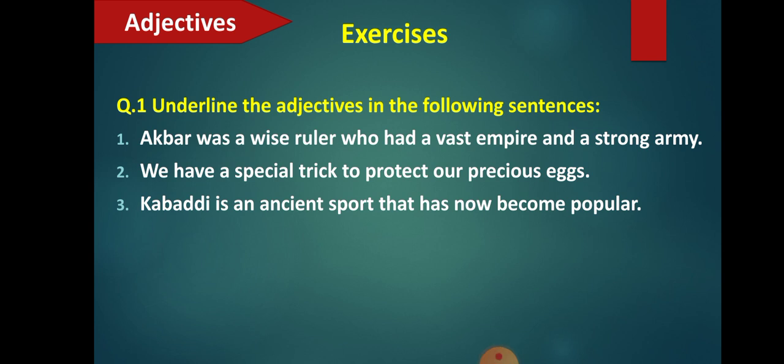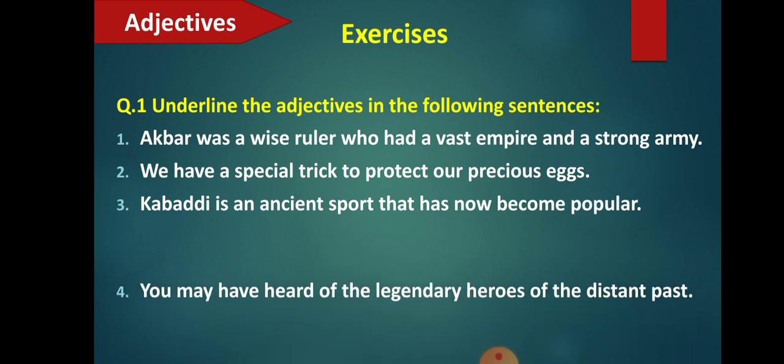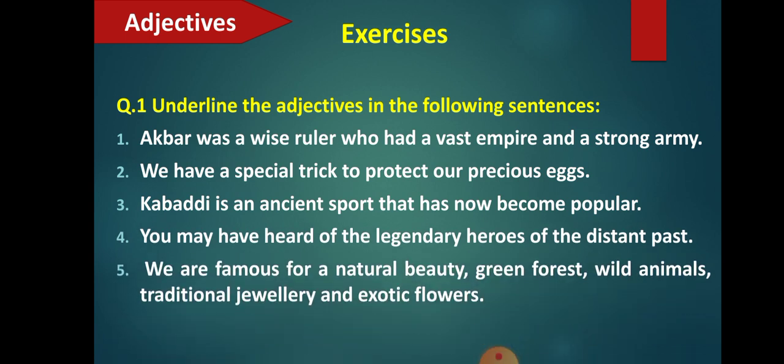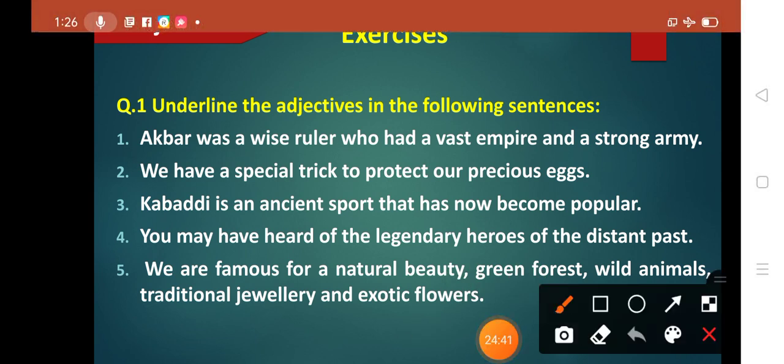Okay, next one. Kabaddi is an ancient sport. I'll just show you so that I can underline easily. Yes, so third one, Kabaddi is an ancient sport that has now become popular. Okay, so if you see over here, there are two nouns, Kabaddi and sport.